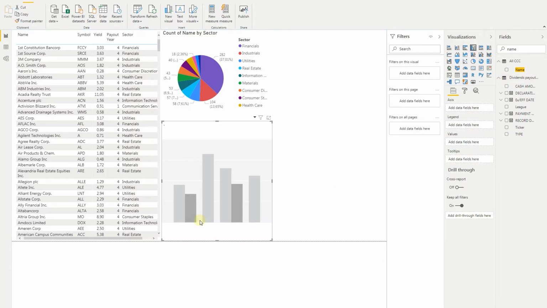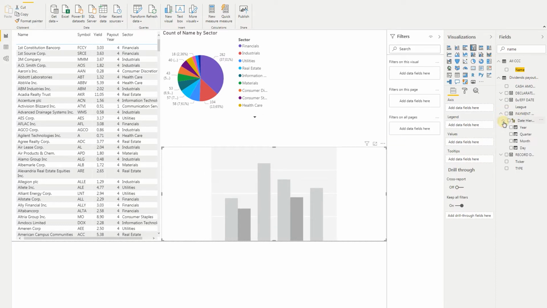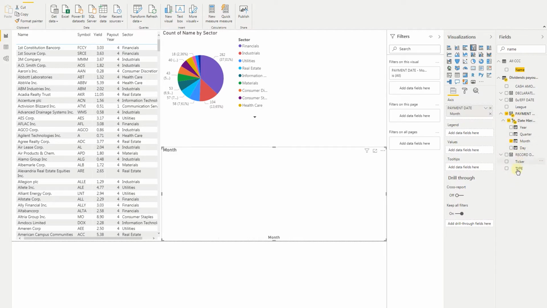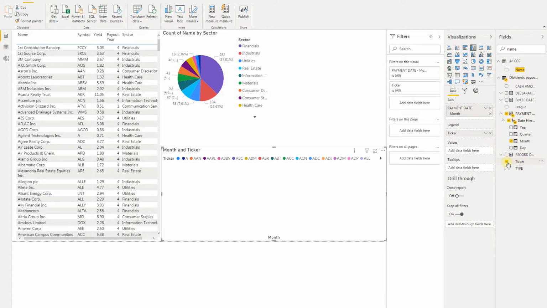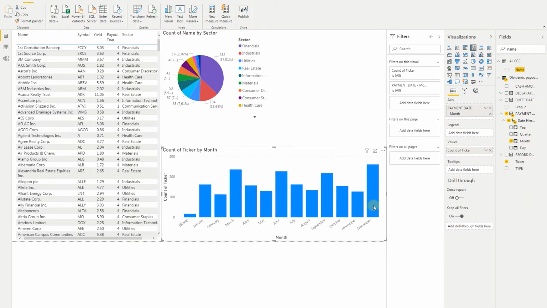Clustered column chart. Yes, this is what we want. Now let's use the payment date. Let's expand it and select just months. And we can actually take the count from the same table. So ticker in here, select the ticker. Of course, it's in the legend again, so let's drop it to the values. Count of the ticker. Let's make it count distinct. This way each name will appear only once, and that count will be available.